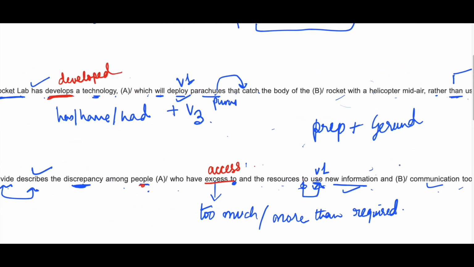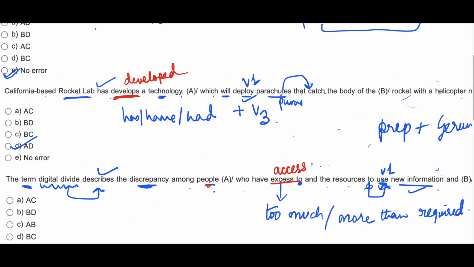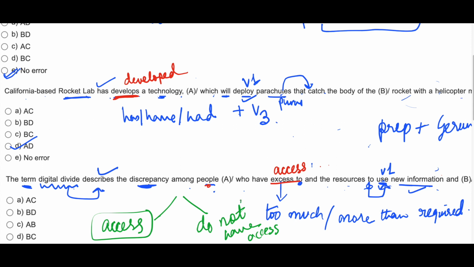So here the sentence describes two groups of people. One who have access to new information and the second who do not have access. And it is mentioned explicitly that there are two groups.